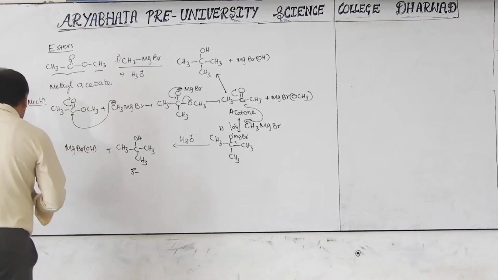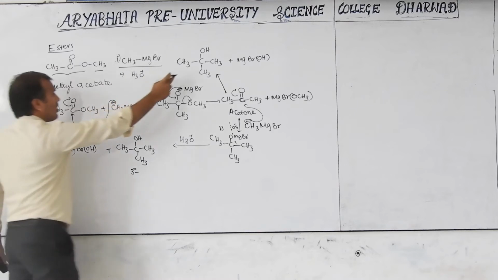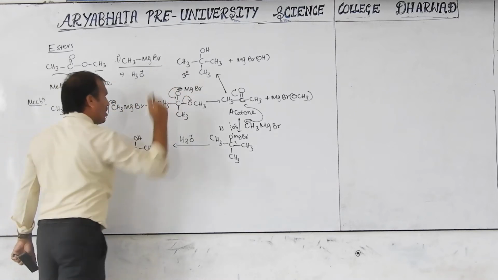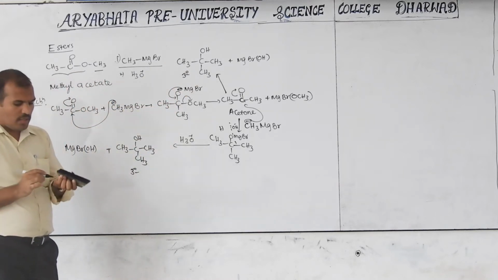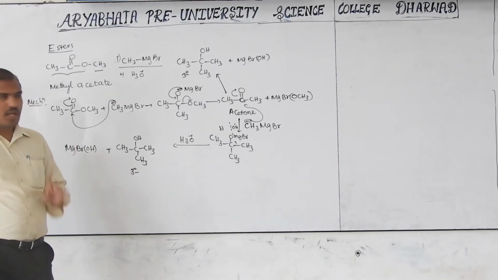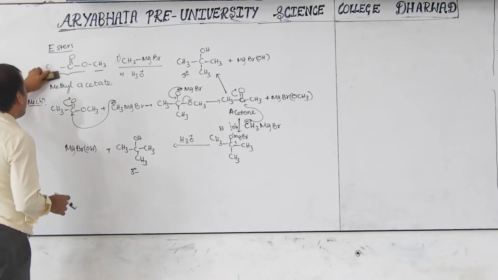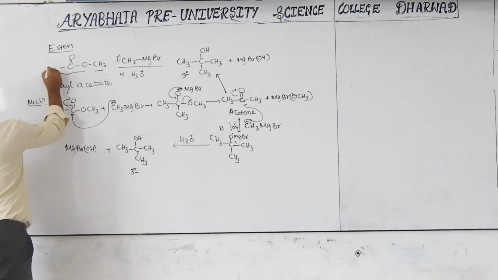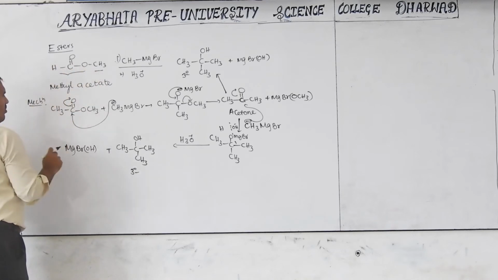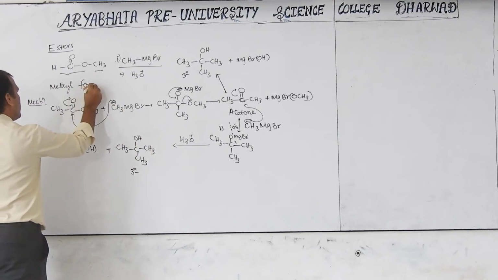For example, esters are converted to which type of alcohol? Tertiary alcohol. But I already told you that sometimes it is a secondary alcohol. When it is a secondary alcohol, keep in mind, if it is hydrogen here, this is called methyl formate. What do you call this? Methyl formate.